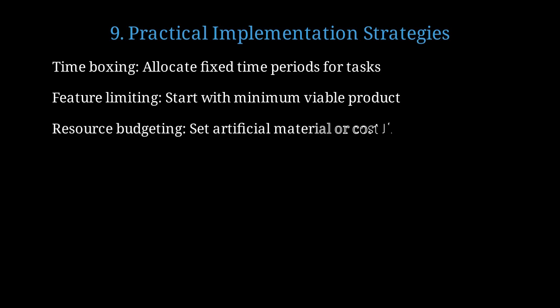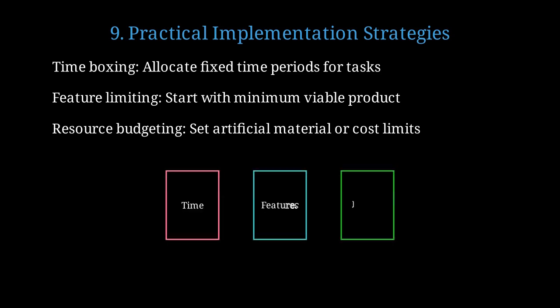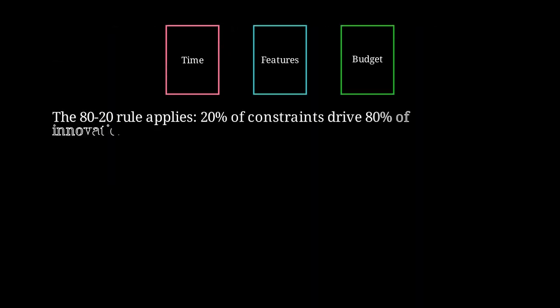Ship with only core features, not every possible bell and whistle. Resource budgeting means setting artificial material or cost limits, even when more resources are available. These three pillars represent the main types of constraints you can implement: time constraints, feature constraints, and budget constraints. The 80-20 rule applies here. 20% of well-chosen constraints drive 80% of innovative outcomes.